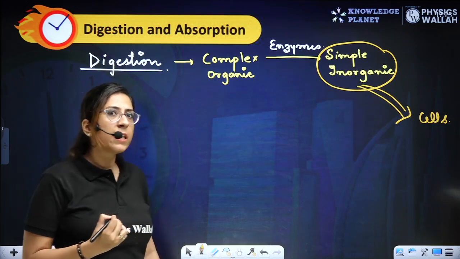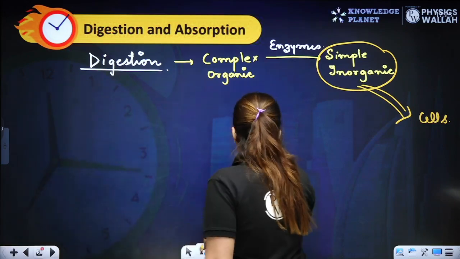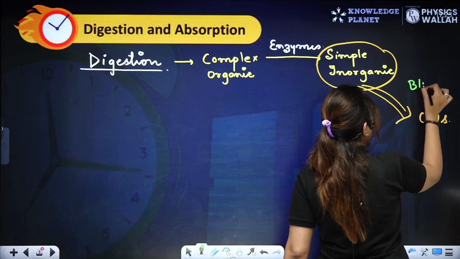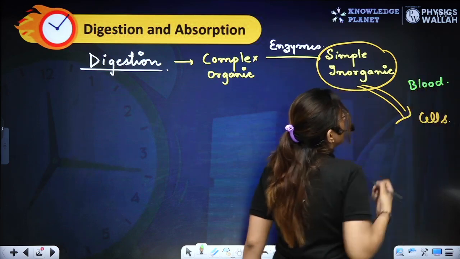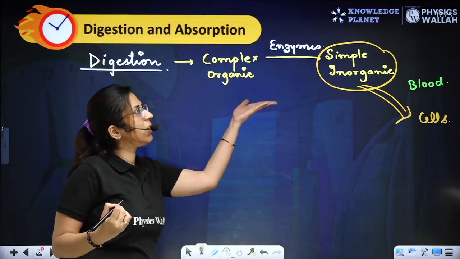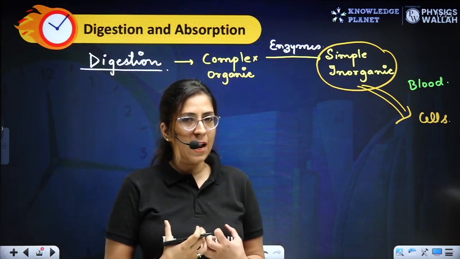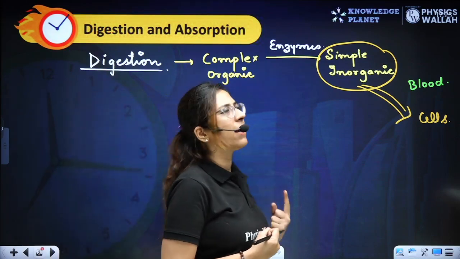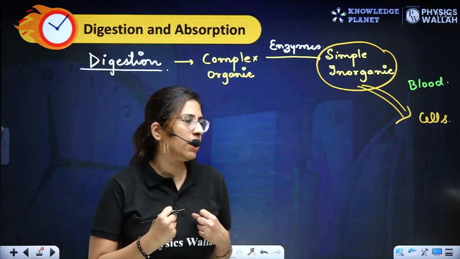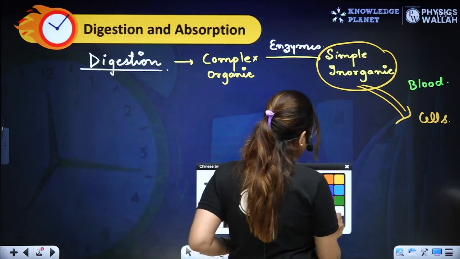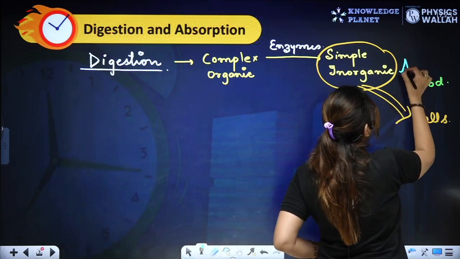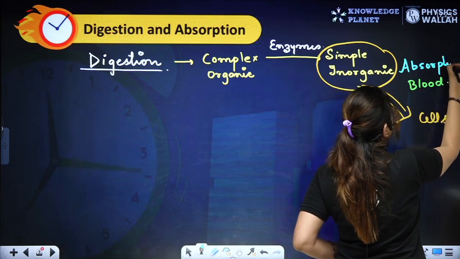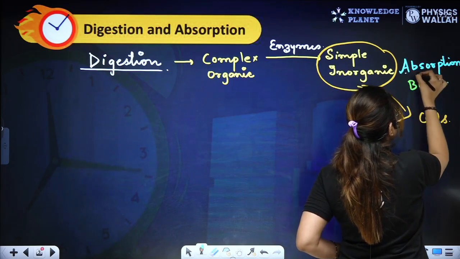And how do they reach there? They reach there with the help of blood. Clear? So initially they are present in our digestive tract, and from the digestive tract they are absorbed into the blood. Now here, buddies, I am writing one terminology, that is absorption. So hope this terminology is also clear to you.